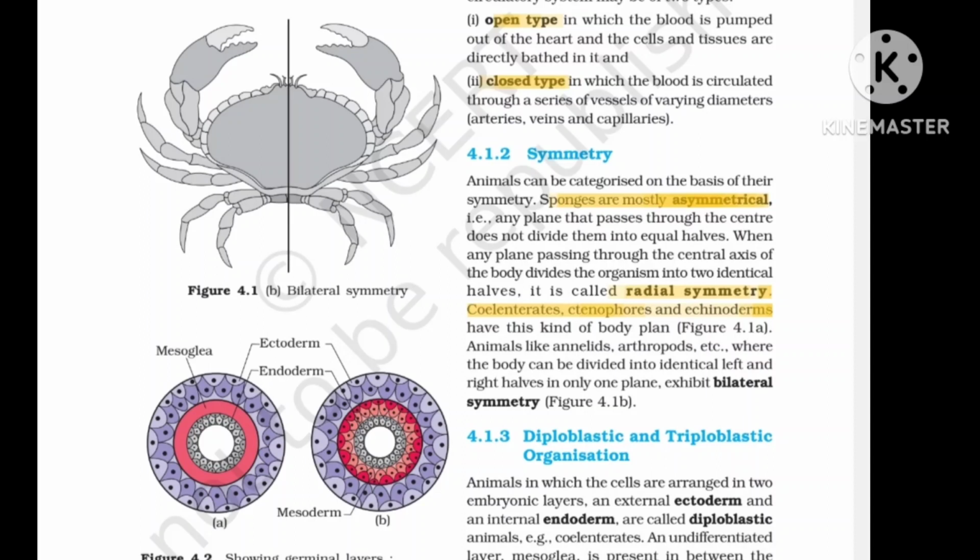If we talk about the annelids and arthropoda, the body can be divided into identical left and right halves, and this phenomenon is called bilateral symmetry. So we concluded that these are the types of symmetry shown in various types of animals.